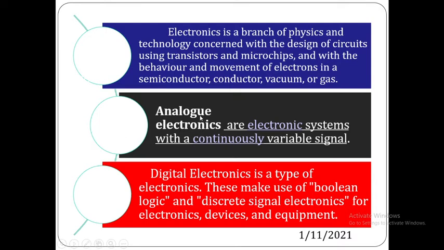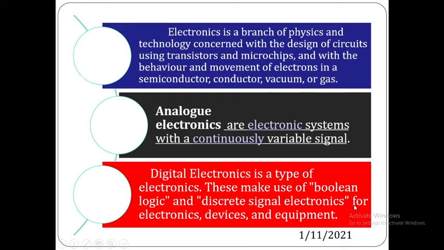What is analog electronics? Analog electronics are electronic systems with a continuous variable signal. This point is more important: continuous variable signal. Whereas digital electronics is also a type of electronics which makes use of Boolean logic and discrete signals, used for devices and equipment.